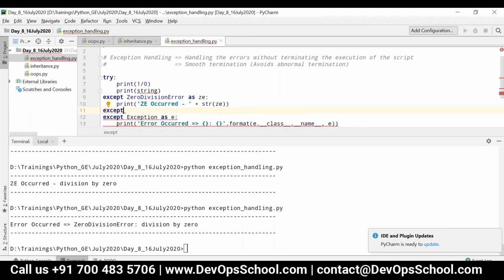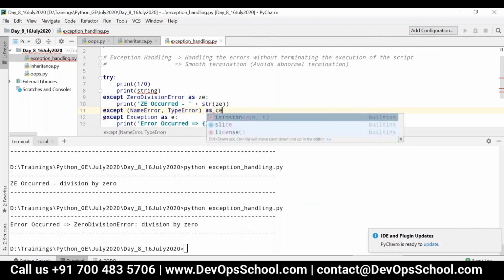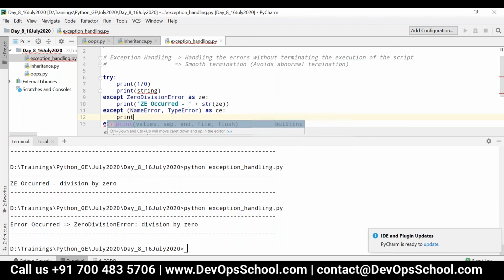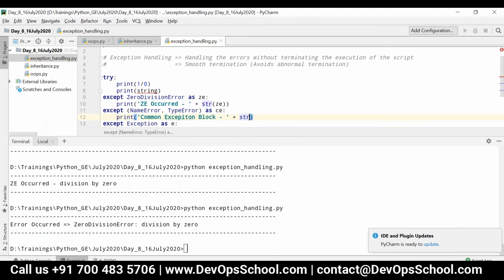multiple exceptions in the same block. That is, I can say except name error, comma type error, like this. You can handle any number of exceptions. Okay, now I can say CE. Then I can write common exception block. Okay, and then I can say str of CE.